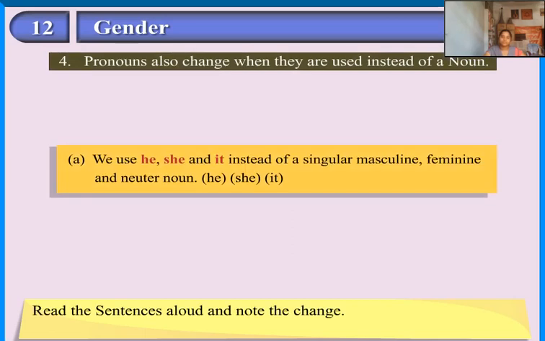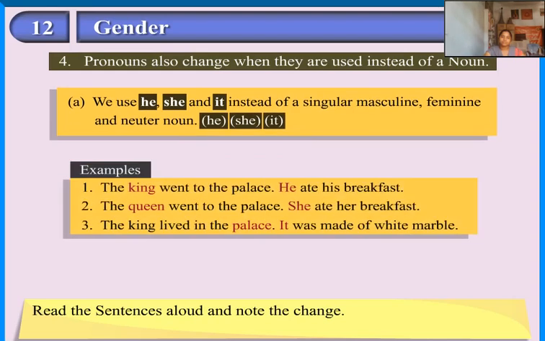Read the sentences aloud and note the changes. We use he, she and it instead of a singular masculine, feminine and neuter noun. He, she, it. Examples. The king went to the palace. He ate his breakfast. The queen went to the palace. She ate her breakfast. The king lived in the palace. It was made of white marble.